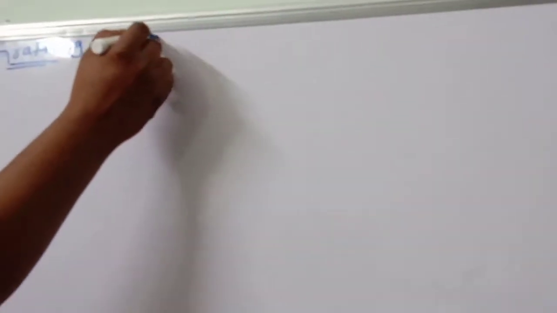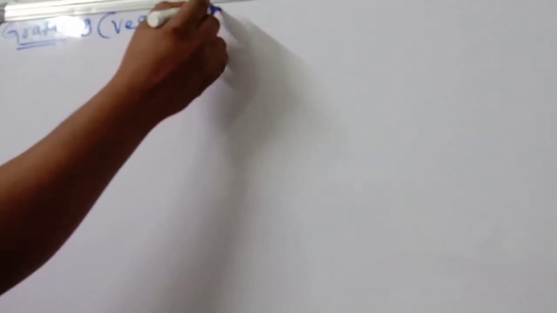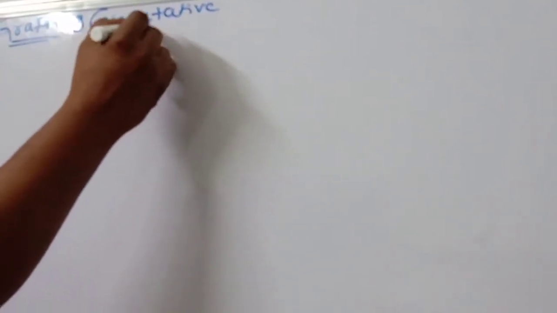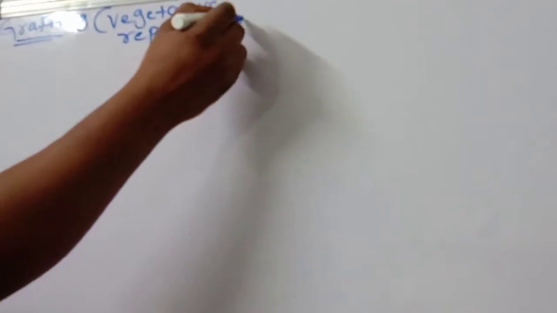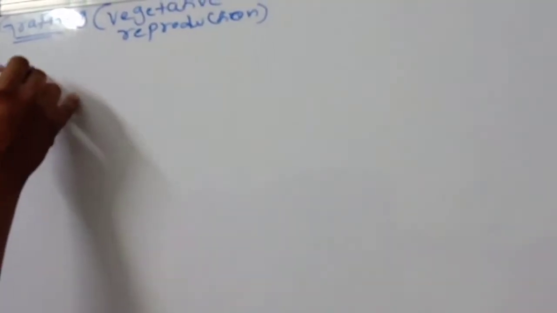Good morning, children. Today we are going to discuss another topic in vegetative reproduction: grafting. What are we discussing? Vegetative reproduction, or vegetative propagation, right? It is grafting.